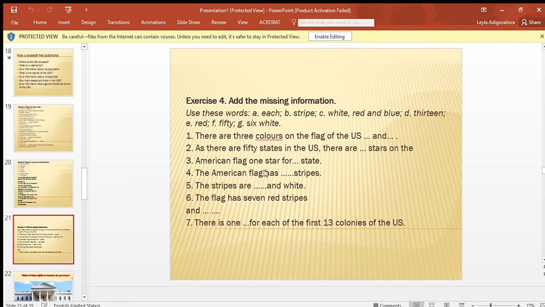The American flag has 13 stripes. The stripes are red, E, and white. The flag has 7 red stripes and 6 white. There is 1 B stripe for each of the first 13 colonies of the US.